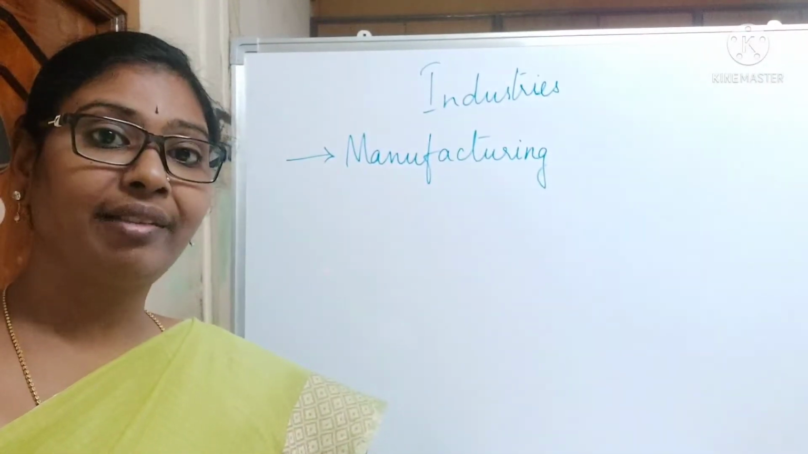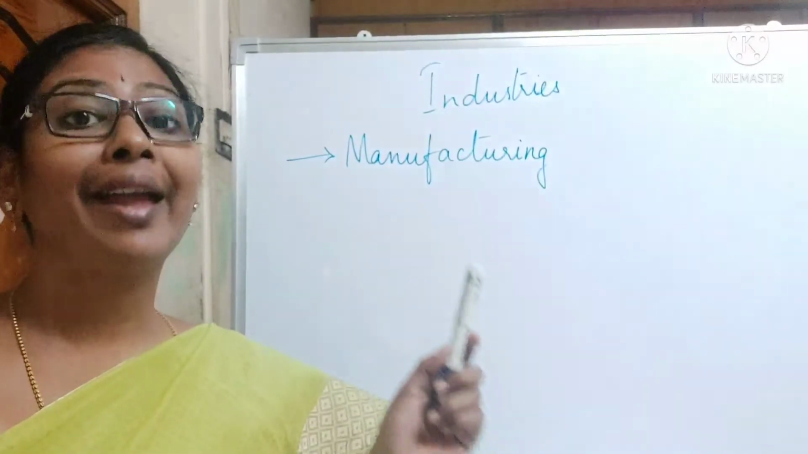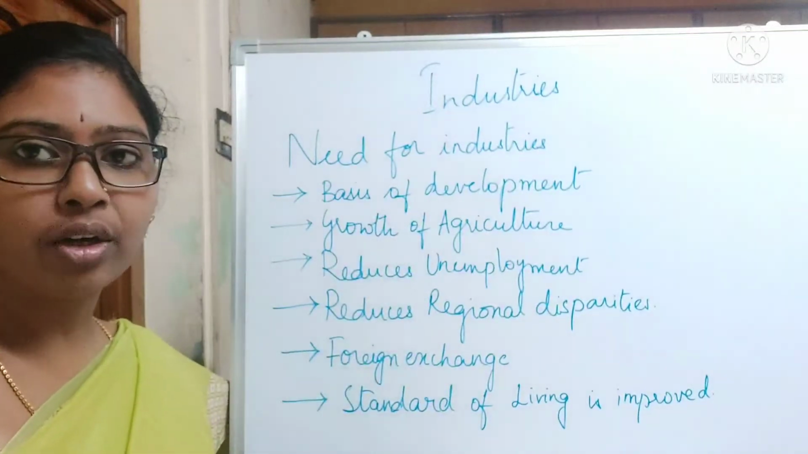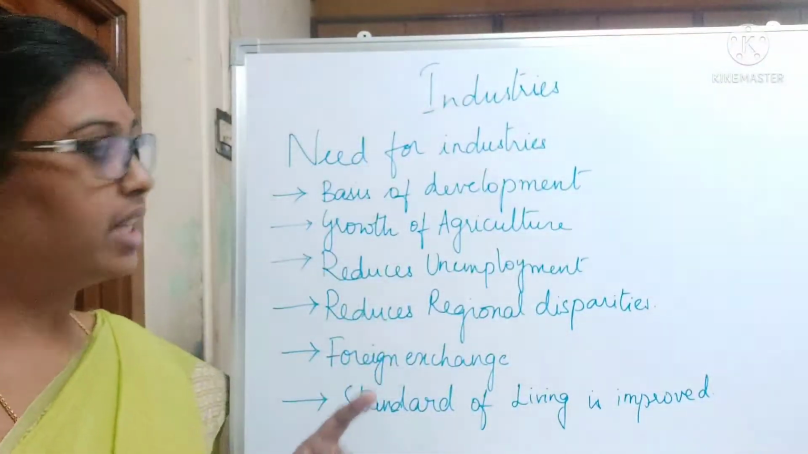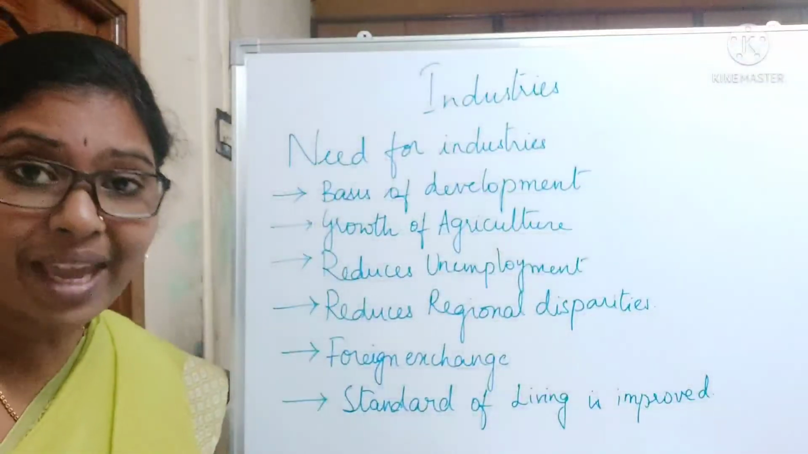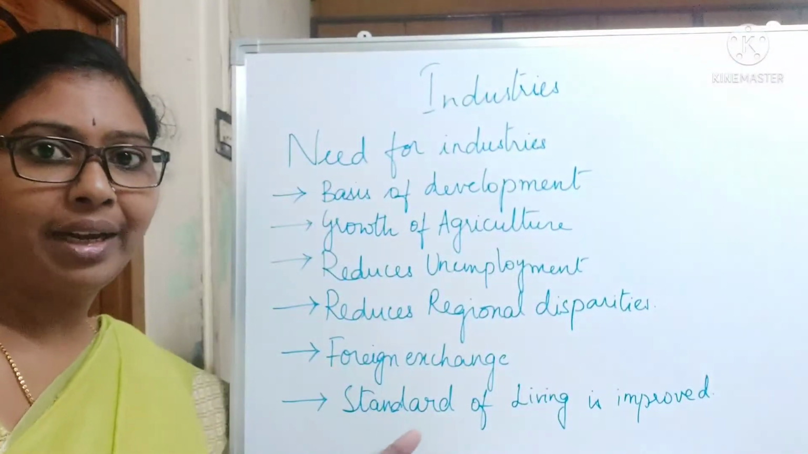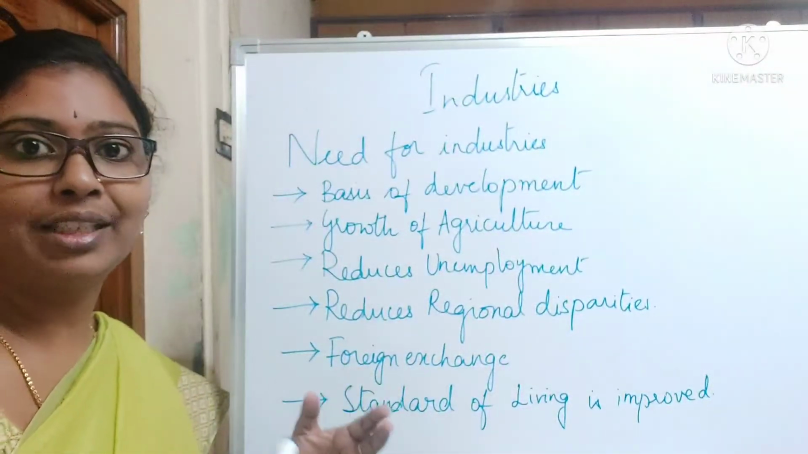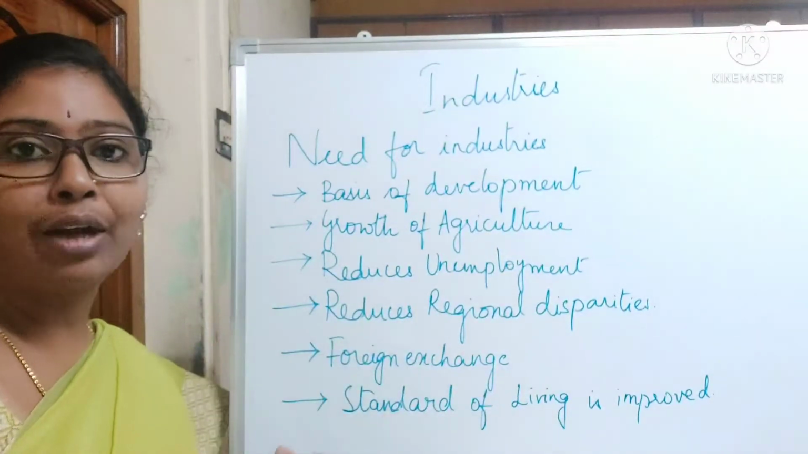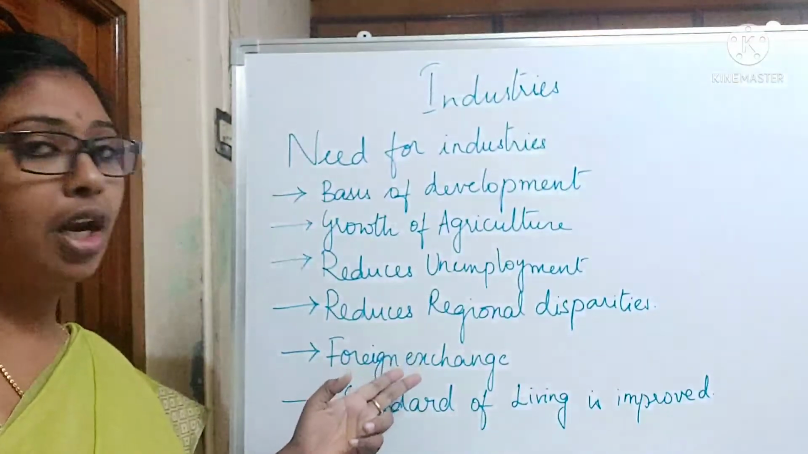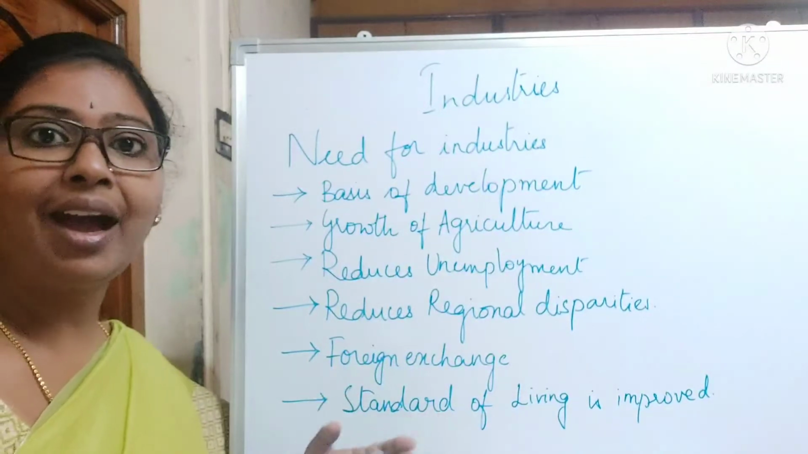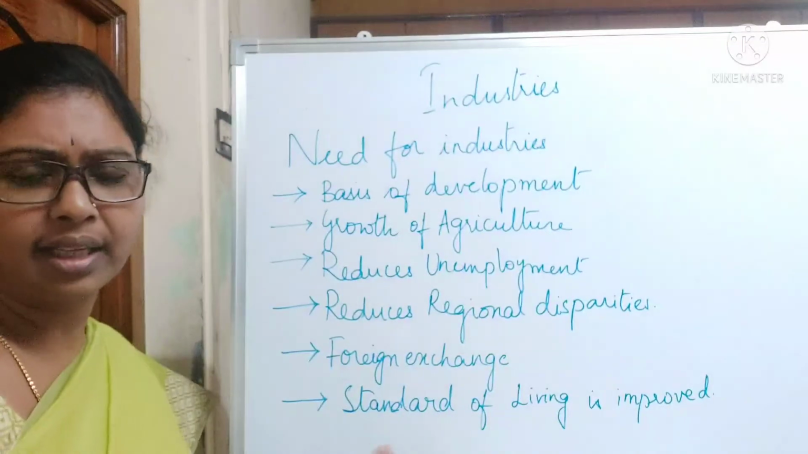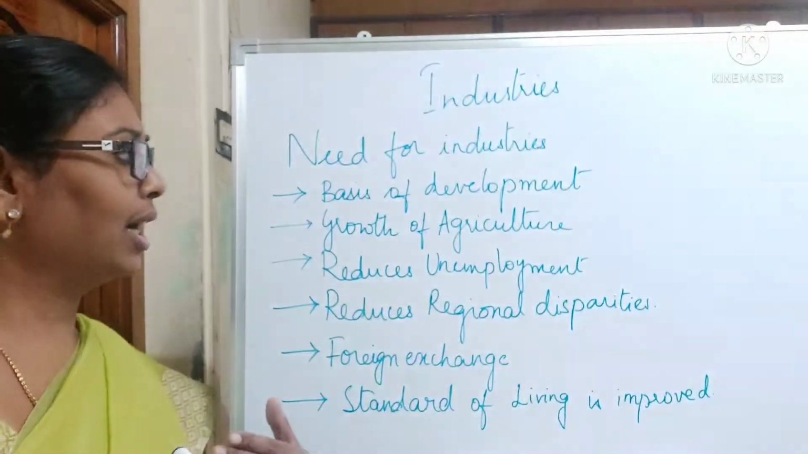So this industrial revolution started in Europe in the 18th century itself, right? Now, why do we need an industry at all? We need an industry because it is the basis of development, general development, economic development. We get in a lot of foreign exchange when we export our goods to other countries. For example, India exports sugar and spices to other countries, then we get in a lot of money to our country.